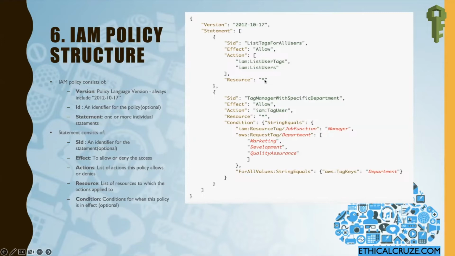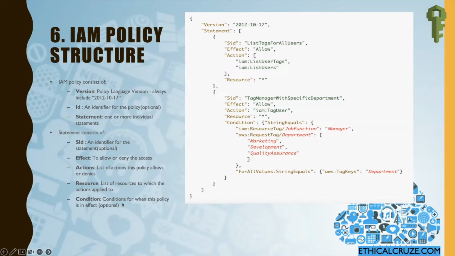Resources are the AWS resources for which this action will be actionable. If actions are written here and resources is star, it means all. If we write this wildcard star, this means this particular action and this effect will be applicable on all the resources. Also there is one optional field, that is condition.